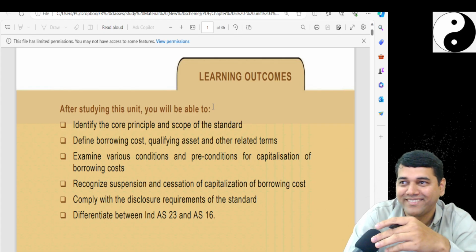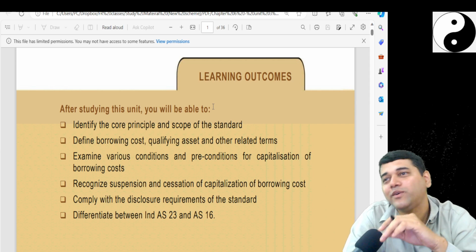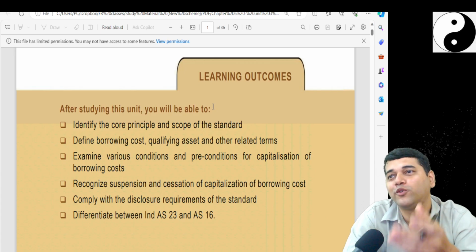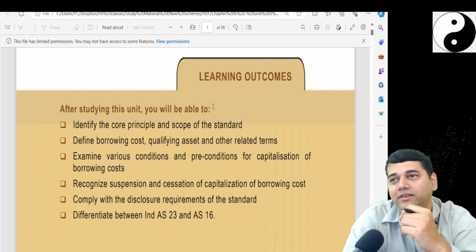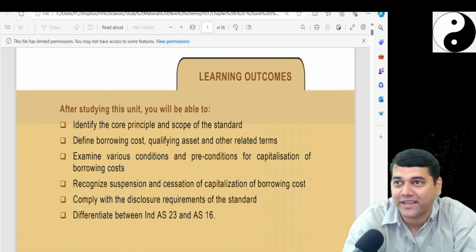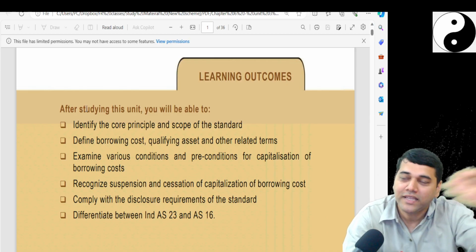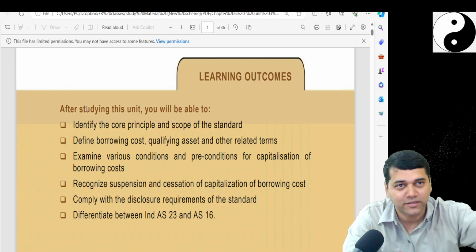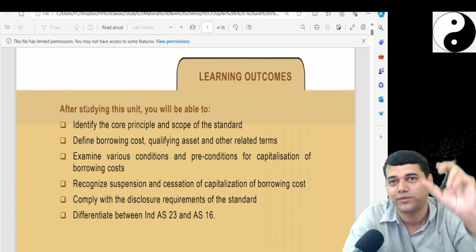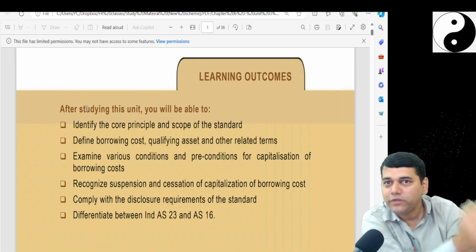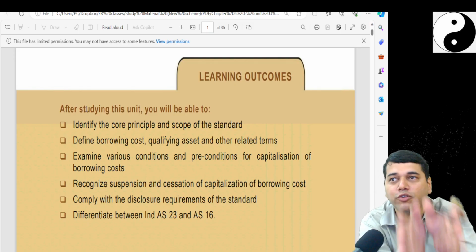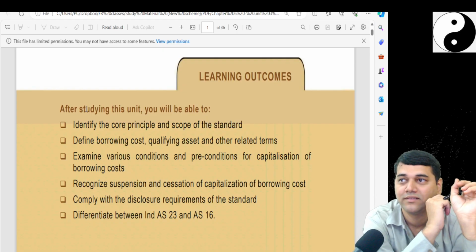Understood my point? Who told? Who told? Yeah, who told? That's what you need to identify. Now, when we go to Ind AS 38, first we will look into the scope. They say, okay, even though by nature it is intangible, we are not going to deal with it here. We will deal with it there.